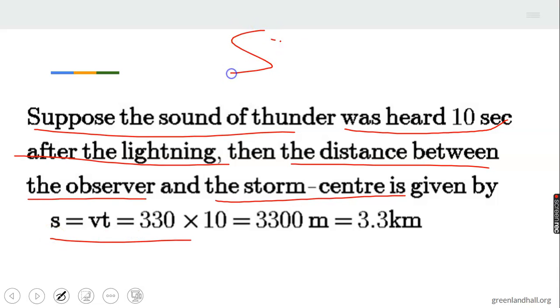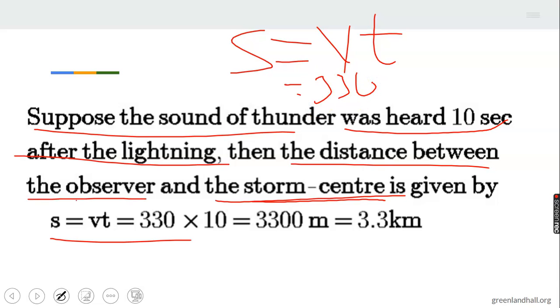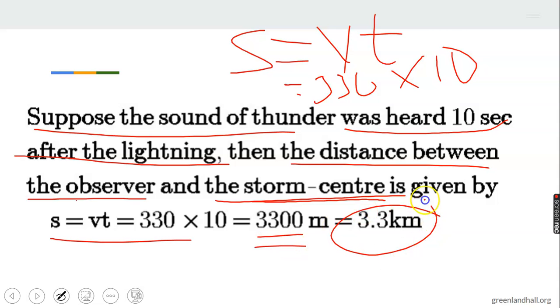From our knowledge, S is equal to Vt. The speed of sound in air is 330 times 10, which is the time the sound was heard, equal to 3,300 meters, which is 3.3 kilometers away.